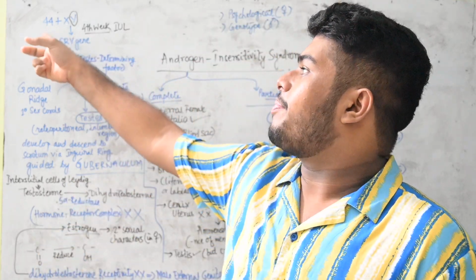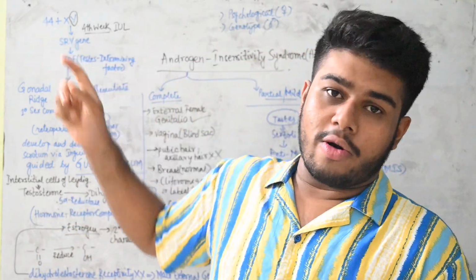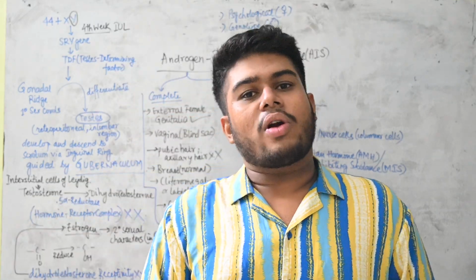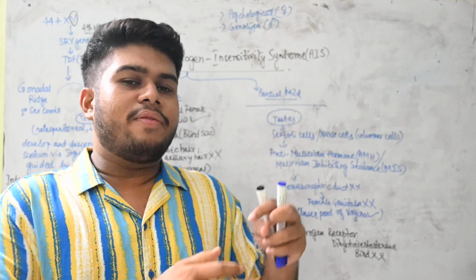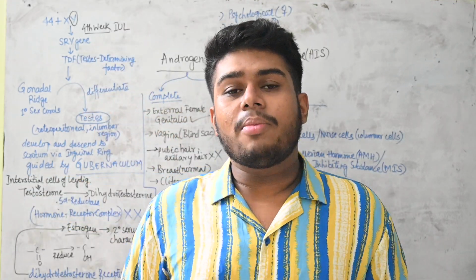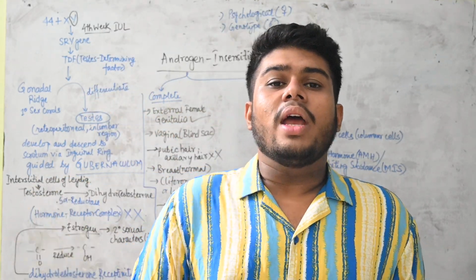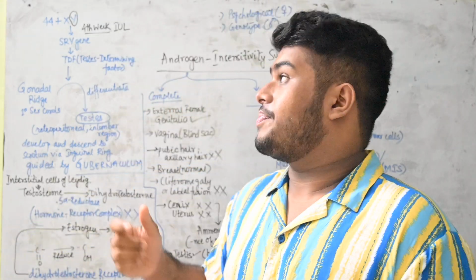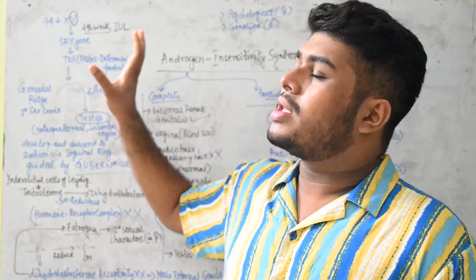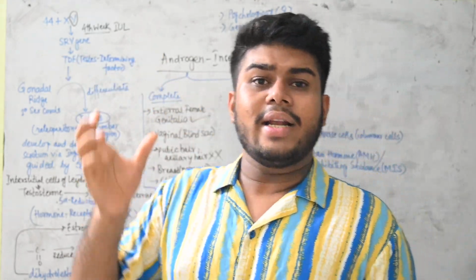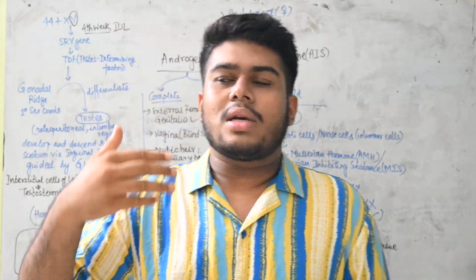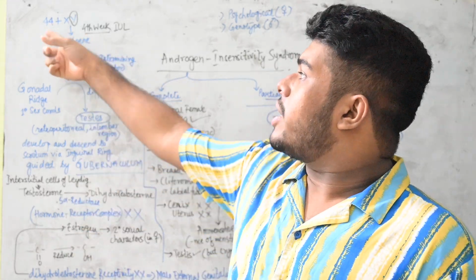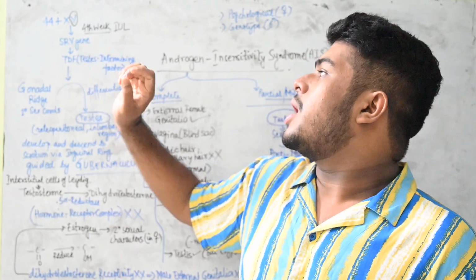So let's go back to where we see the zygote formation. Now when the zygote has been formed, already the genotype of that organism has been determined. Like if it is a male body, it's 44 plus XY. If it is a female body, it will be 44 plus XX. We all know this. Now this is an abnormal condition and it's quite rare also. That means you will get to see a very rare case regarding this. So here we see 44 plus XY.